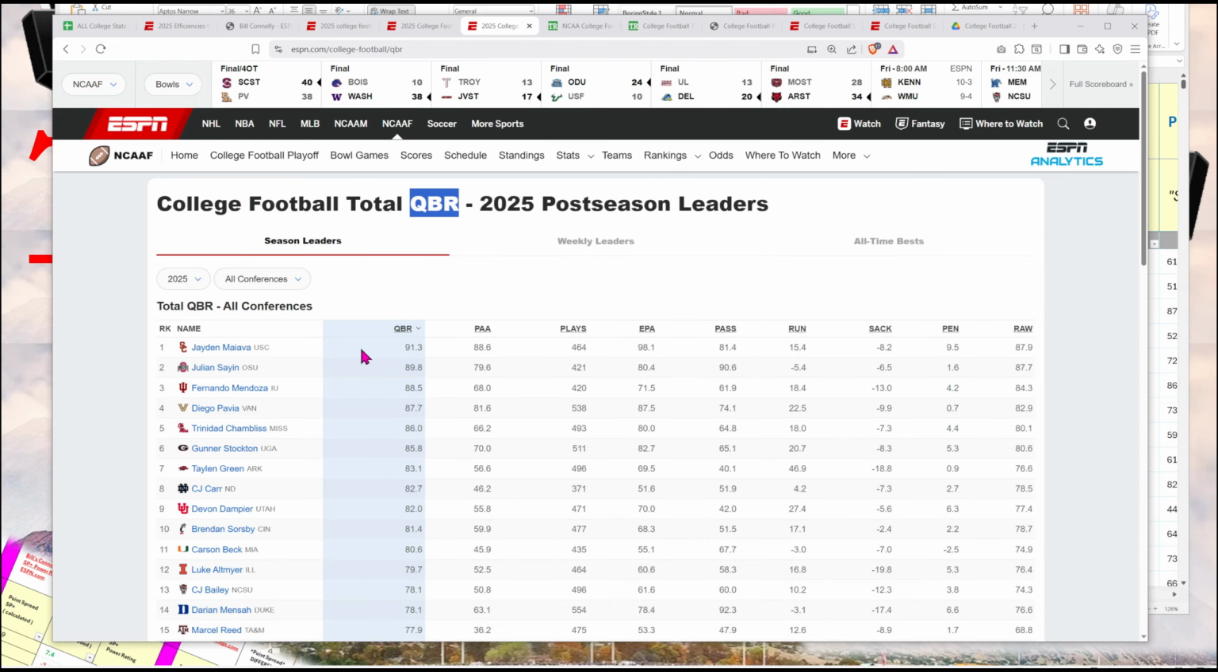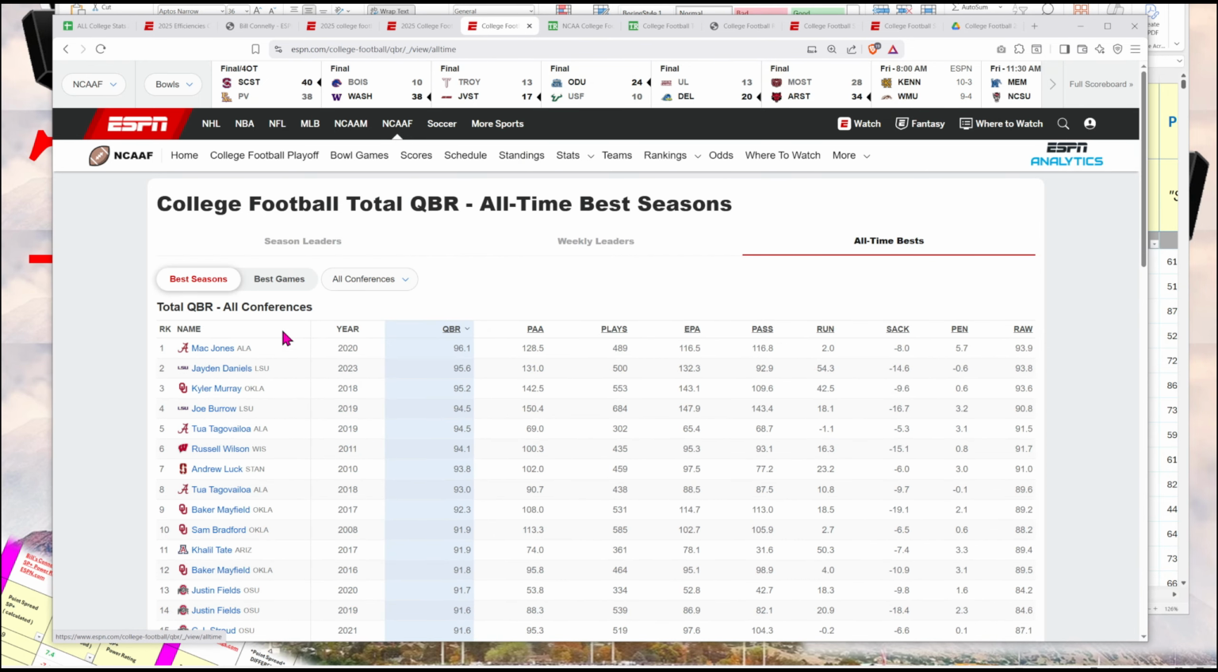They have the season leaders here. Number 1 is USC's quarterback, number 2 is Ohio State's quarterback, and number 3 is Indiana's quarterback. If you're interested, the third tab here has all-time bests, and the best ever was Mac Jones, Jayden Daniels, Kyler Murray. Then you have Joe Burrow, Tua, Russell Wilson, Andrew Luck. Tua's twice. Then you have Baker Mayfield, Sam Bradford. So all-time greats, the top 10 are over 90 in their rating.